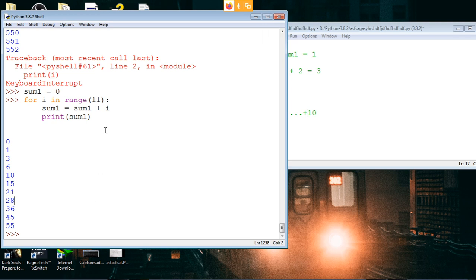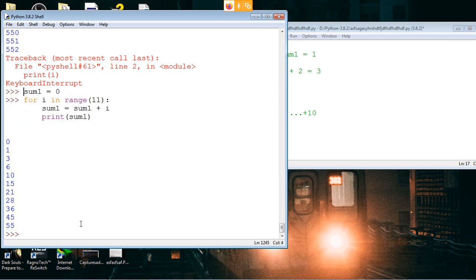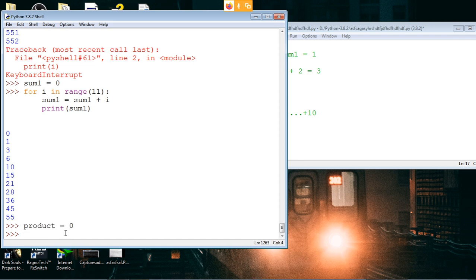Okay, so that is simple. We were able to make a simple program with this. So now let's say instead of finding the sum of the first 10 numbers, let us find out the product of the first 10 numbers. So maybe it's very simple. We can just write, first we can do product is equal to 0 in the starting.